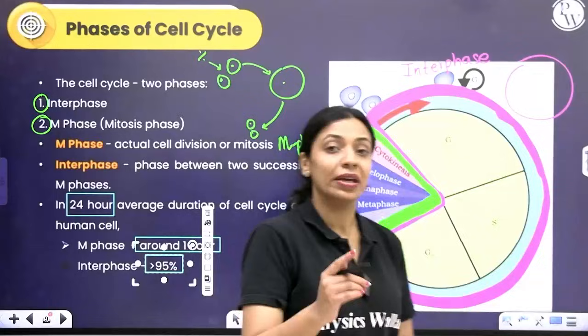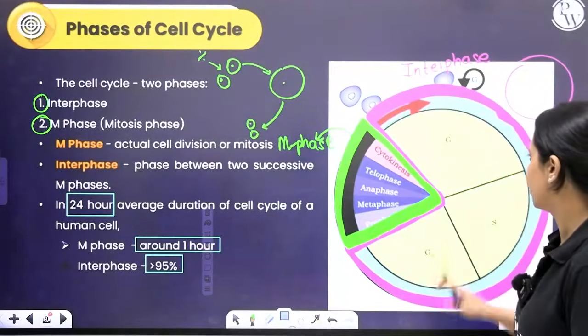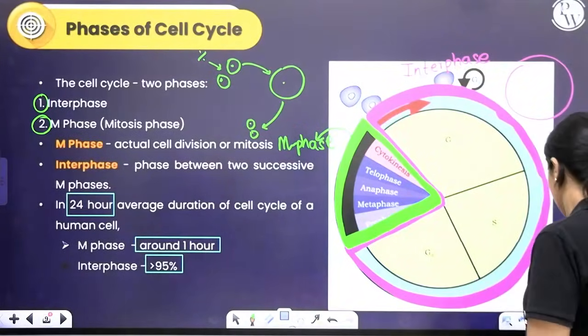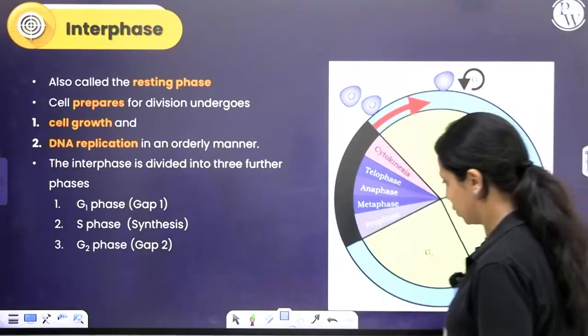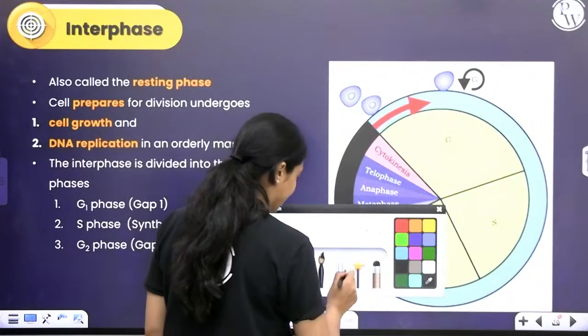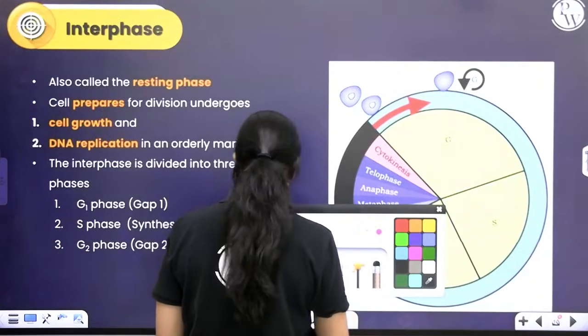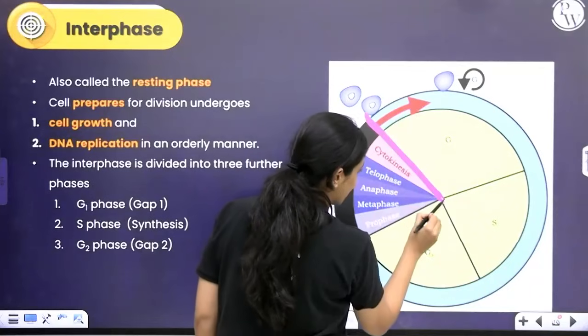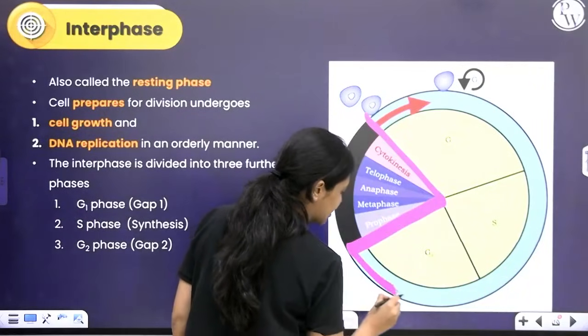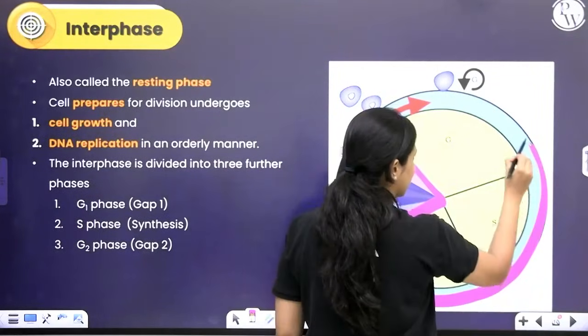Okay. Now, within the interphase, you further have three phases: G1, S and G2. I will highlight only the interphase for now, and then we'll study the M phase later. So this is the interphase, right?